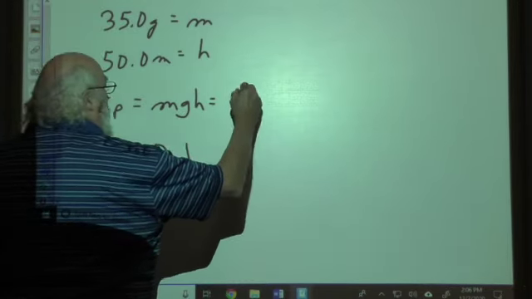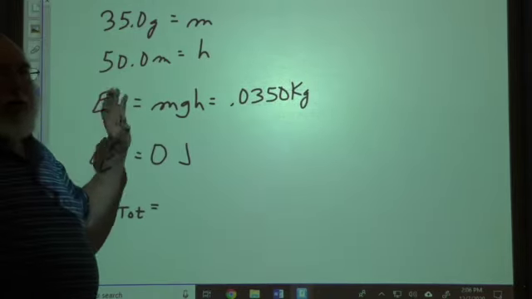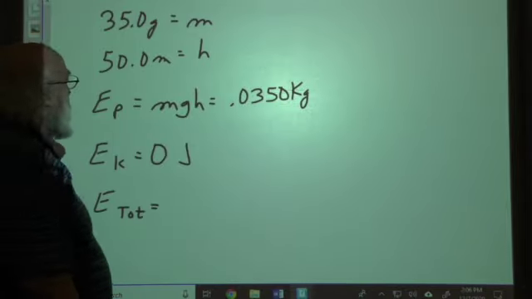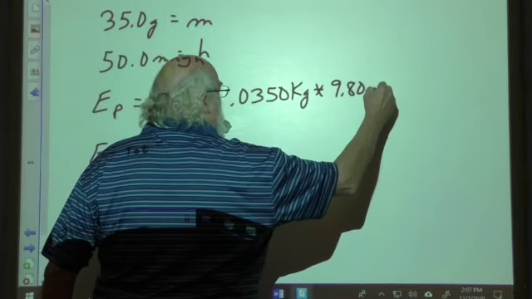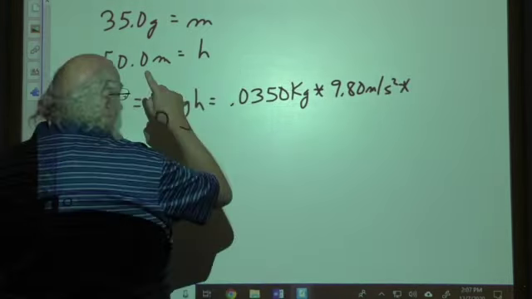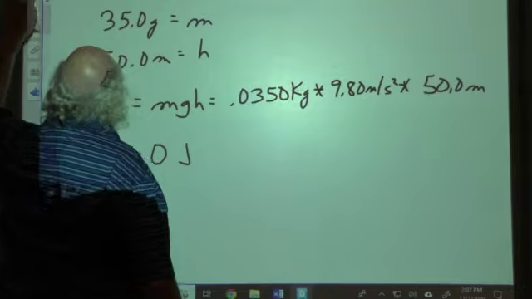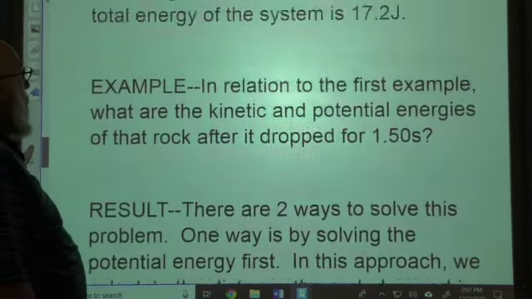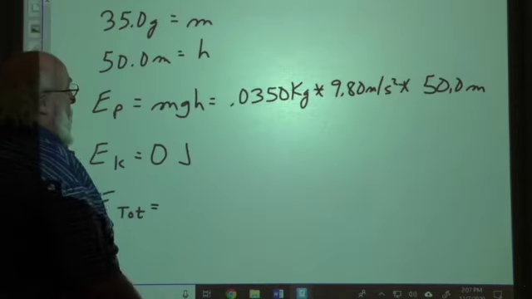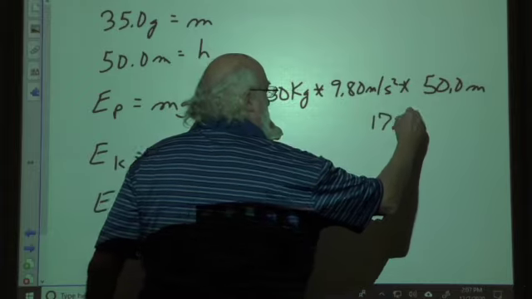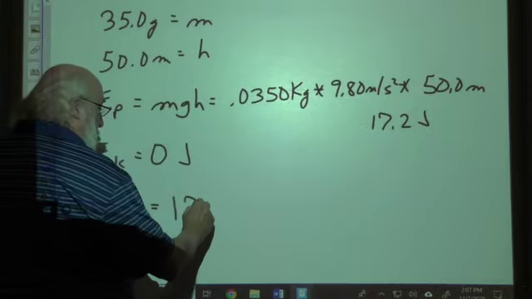So it's 0.0350 kilograms, because in energy, mass must be expressed in kilograms, times gravitational acceleration, 9.80 meters per second squared, times the distance, which is 50 meters. Okay, and so we look at that answer and we find that it is 17.2 joules. So the total energy will be that quantity since the kinetic energy is 0: 17.2 joules.